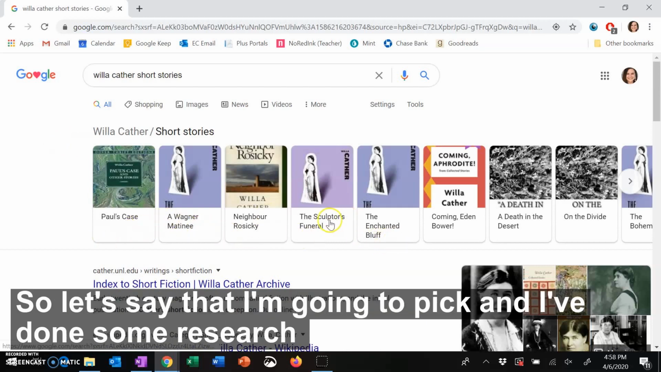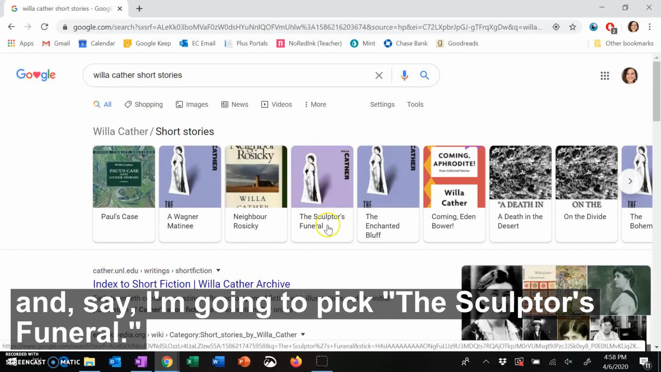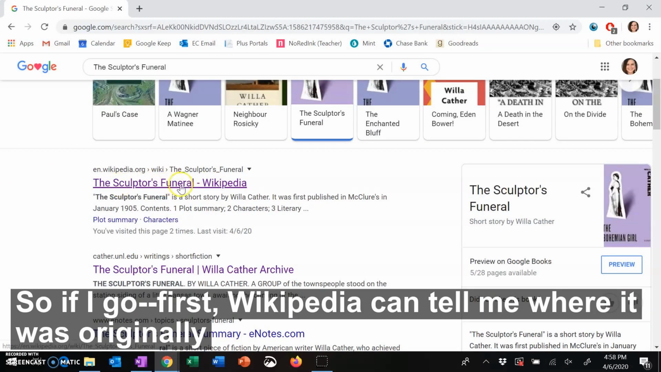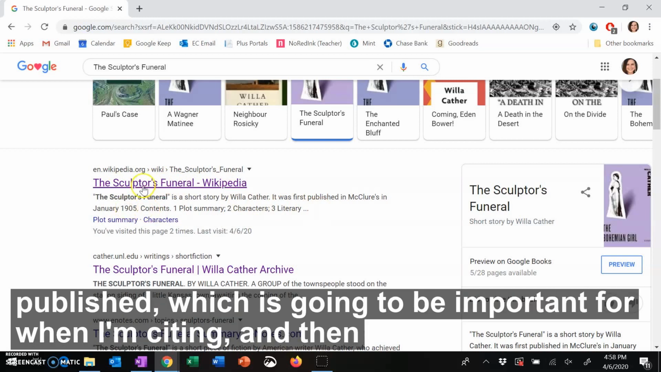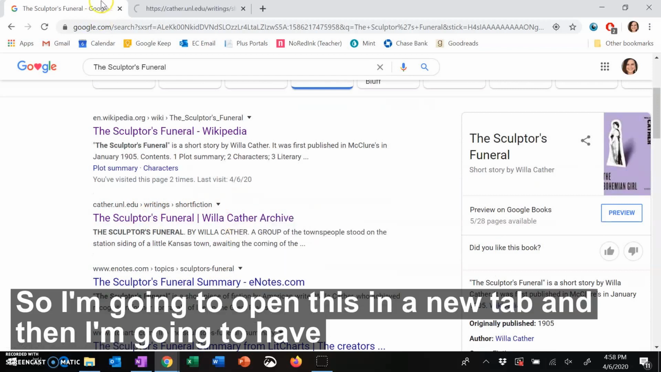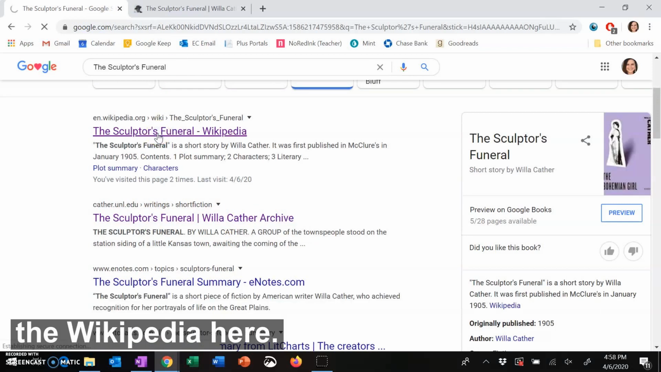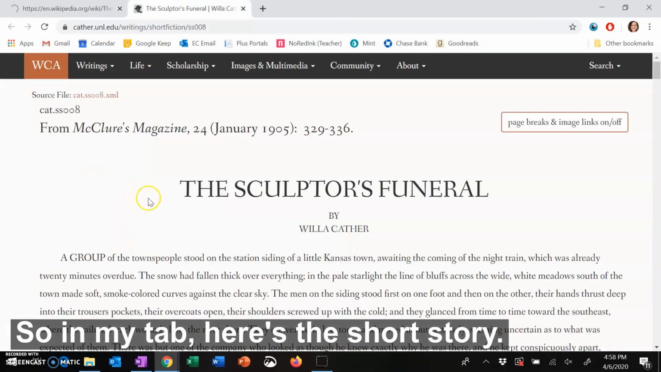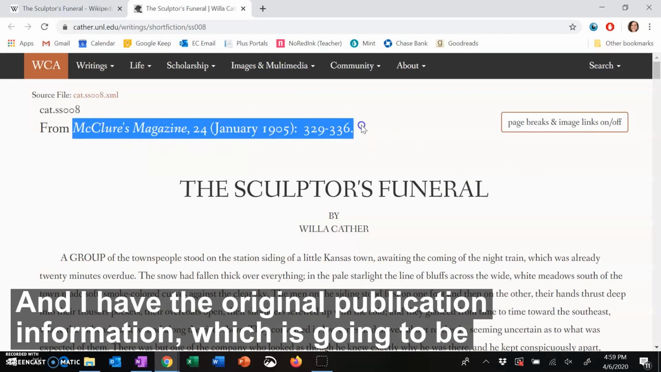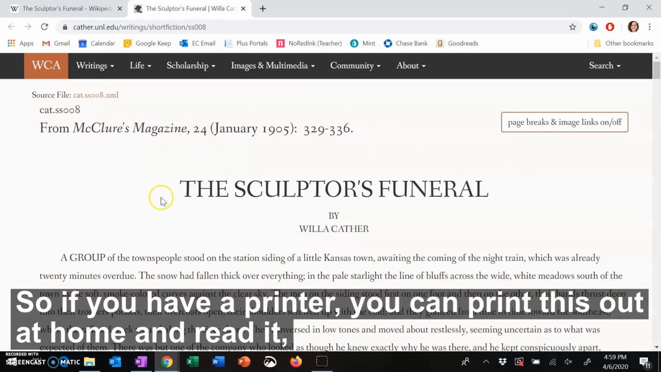So let's say that I've done some research and I'm going to pick The Sculptor's Funeral. Okay, so if I go first, Wikipedia can tell me where it was originally published, which is going to be important for when I'm citing, and then here's the full text of it. So I'm going to open this in a new tab, and then I'm going to have the Wikipedia here. So in my tab, here's the short story. And I have the original publication information, which is going to be important as well.